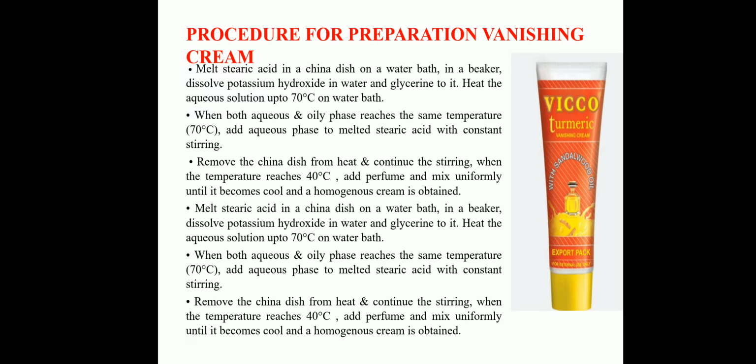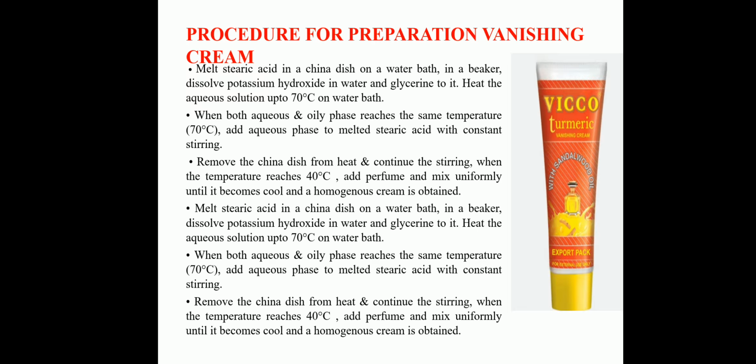When both aqueous and oily phases reach the same temperature, add the aqueous phase to the melted stearic acid with constant stirring. Then remove the china dish from heat and continue the stirring. When the temperature reaches 40 degrees Celsius, add perfume and mix uniformly until it becomes cool and a homogeneous cream